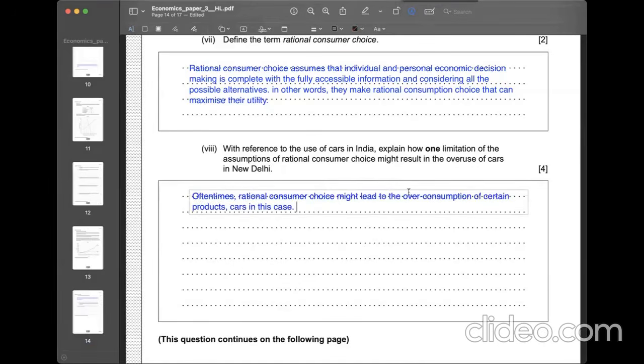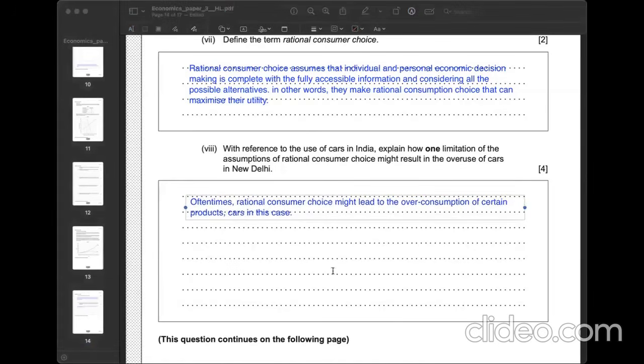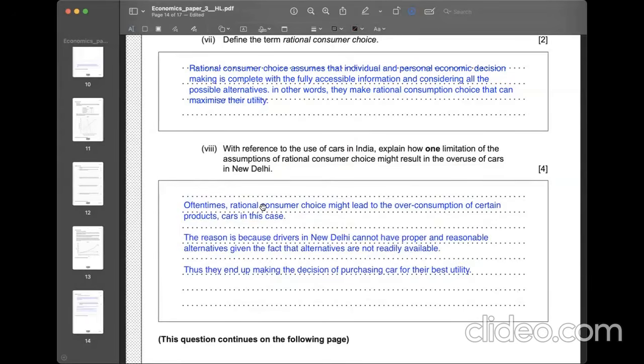Oftentimes, rational consumer choice might lead to the overconsumption of certain products, cars, obviously, in this case. The reason is that drivers in New Delhi cannot have proper and reasonable alternatives, given that the alternatives, such as roads or other alternative transport, are not readily available, right?